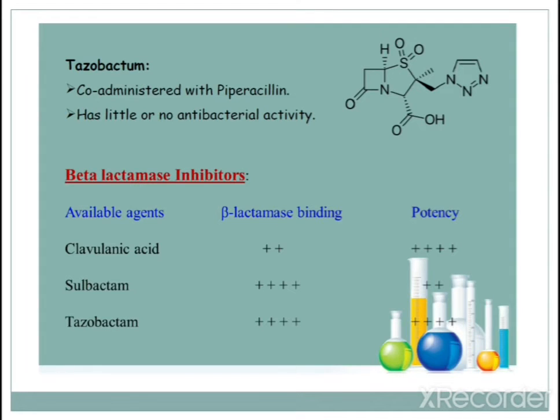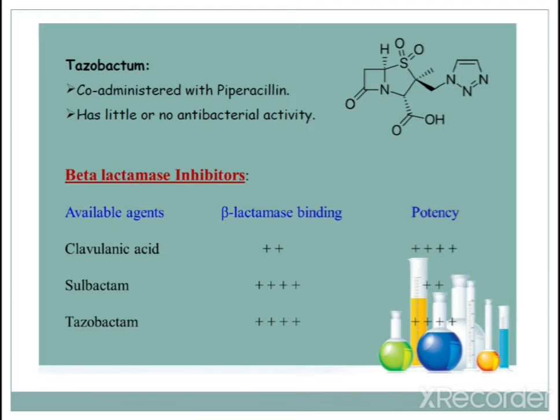The next example is your tazobactam. Here a triazole ring is substituted at the third position, if the nitrogen has number one. At the second position there is a carboxylic group, and a sulfoxide will be there. Tazobactam is one more example, which is co-administered with piperacillin and has little or no antibacterial activity.